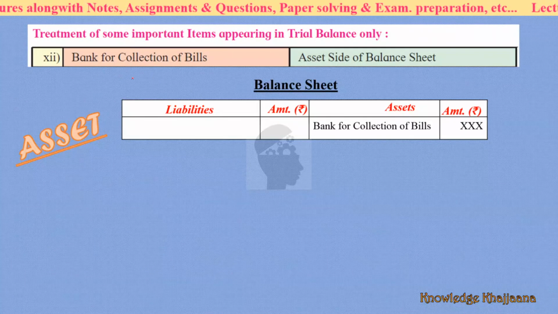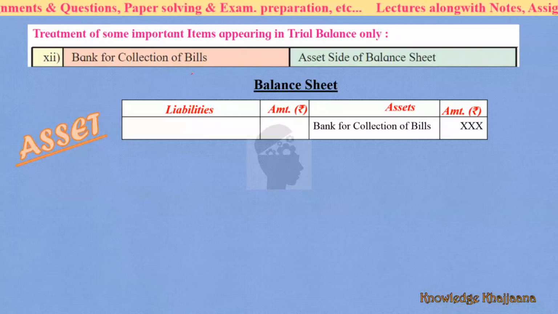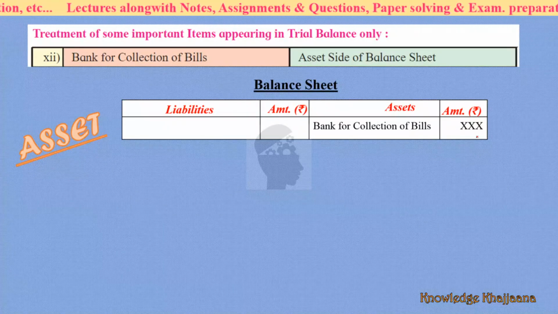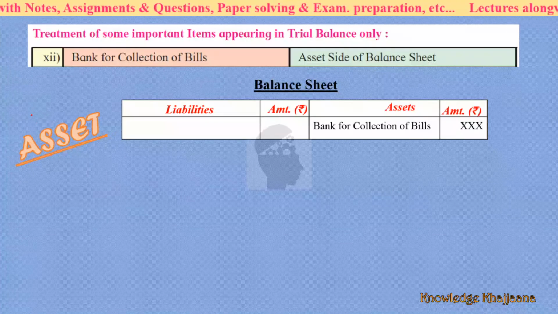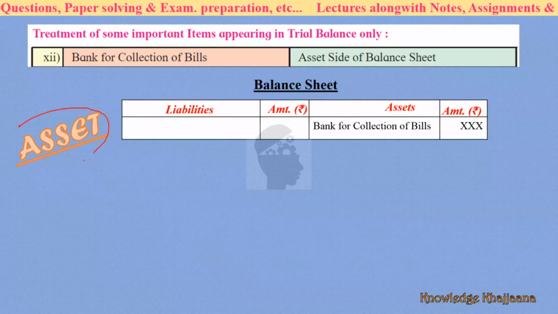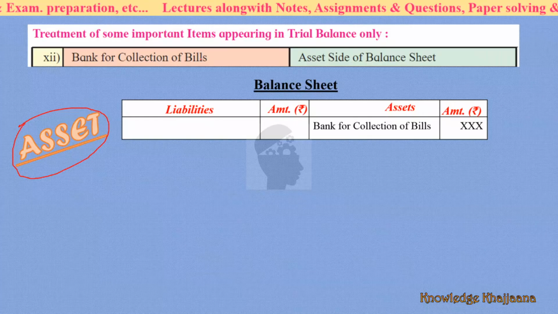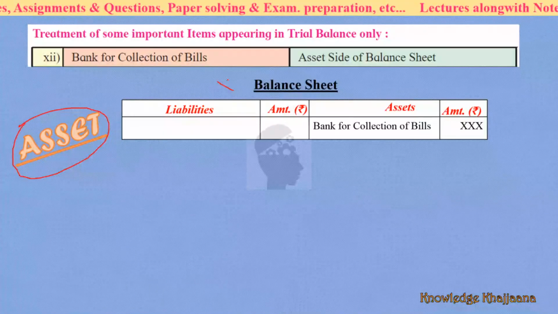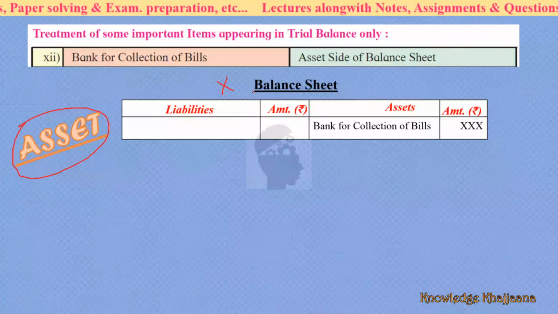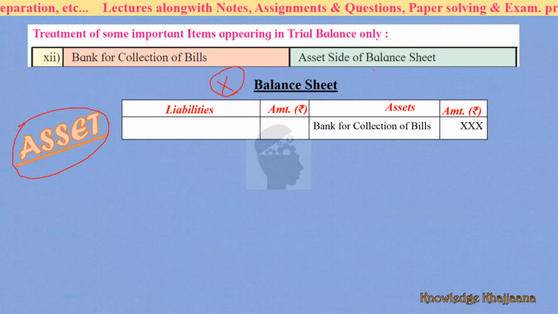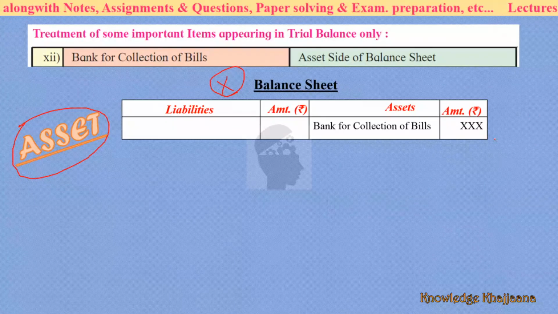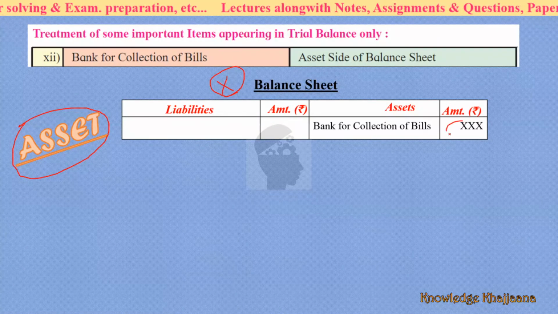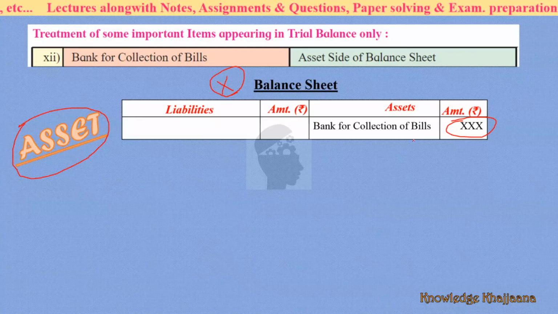If the bills are pending with the bank for collection, what should be done? It is an asset for the time being, because the bank is collecting the bills from customer X. So it should be shown on the asset side of the balance sheet. The value of the bills with the bank for collection, whatever the amount, you have to show on the asset side.